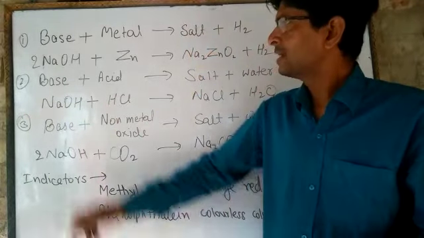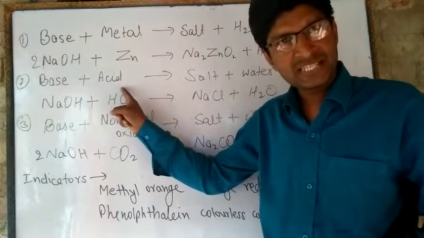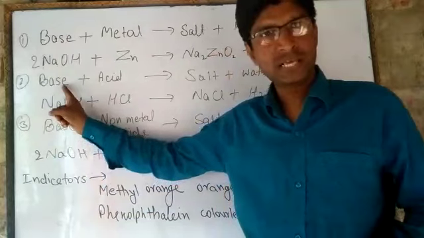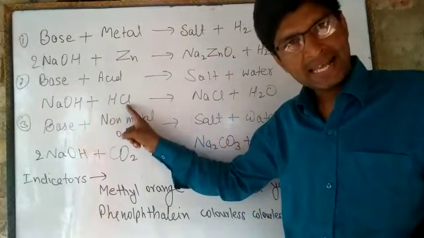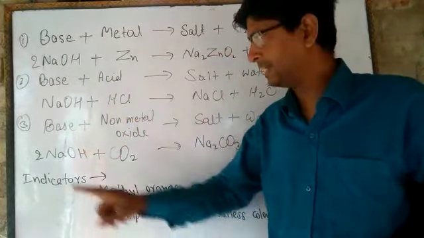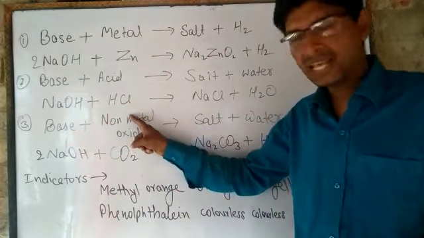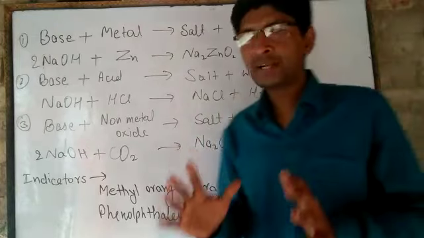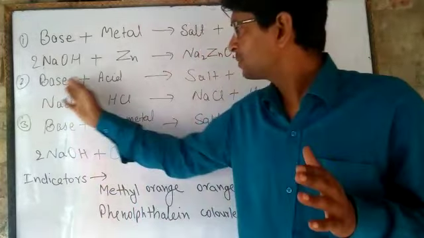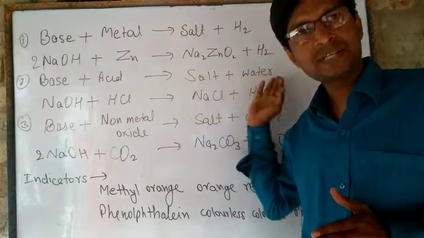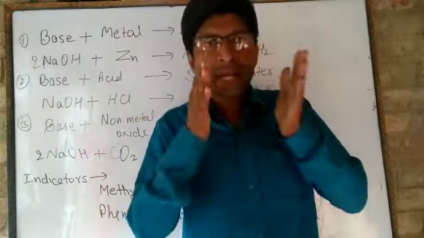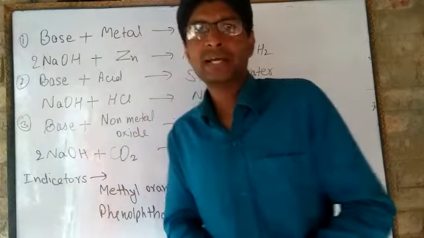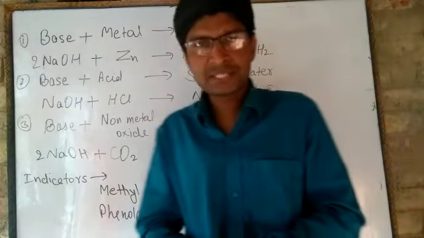So base plus acid gives salt plus water. Sodium hydroxide, a base, reacts with hydrochloric acid, an acid: NaOH plus HCl gives NaCl plus H2O.